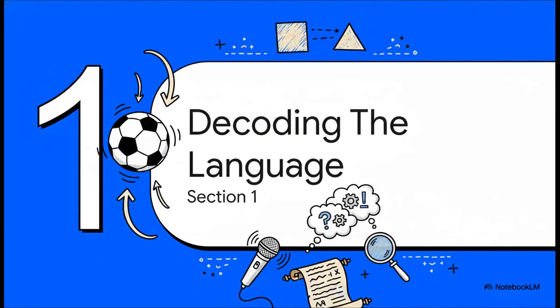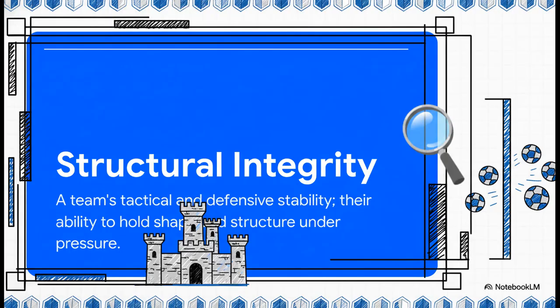Okay, so before we can get to the good stuff, the predictions, we've got to learn to speak its language. The system uses its own unique vocabulary to describe what's happening on the pitch. So let's decode some of these key terms. First up is a term called structural integrity. This is really just the system's fancy way of asking, how solid is this team? How organized are they? How disciplined is their defense? A team with high structural integrity is like a fortress. It's just really, really hard to break down.